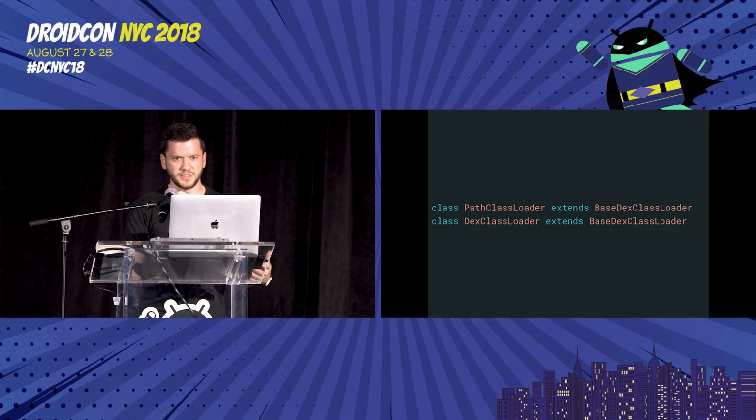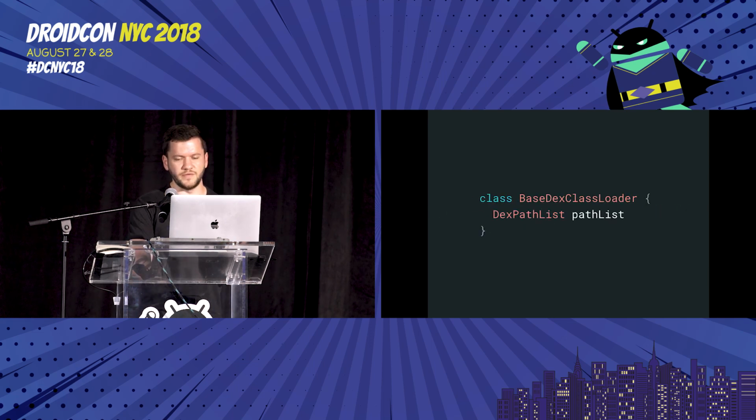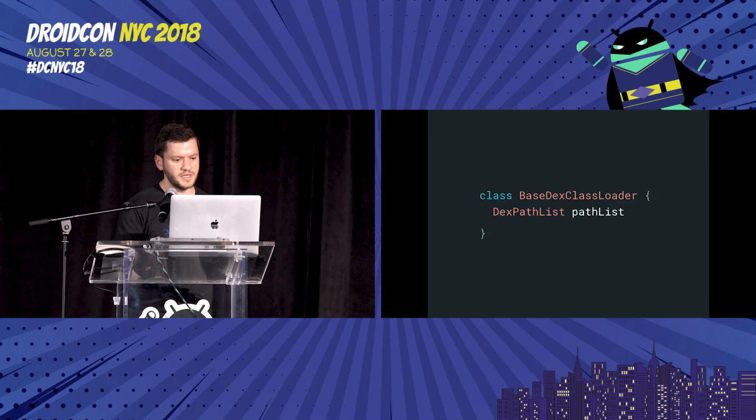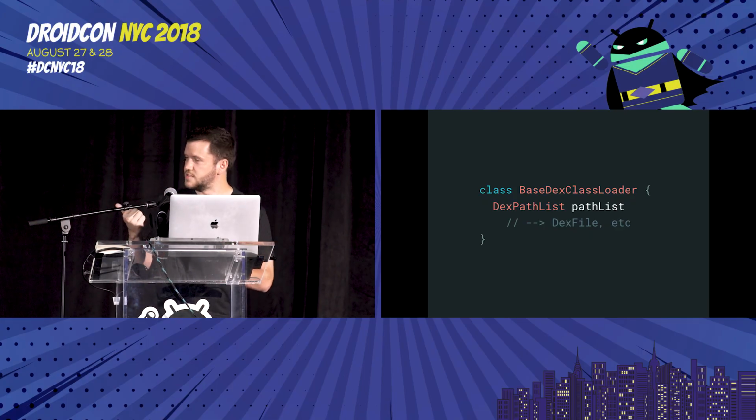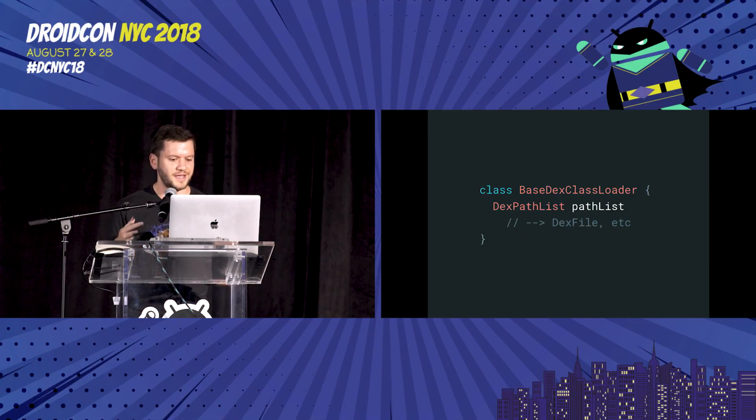Beyond this point, though, it gets a little bit into the nitty-gritty of how framework code works. So under the hood here, you've got this class called DexPathList. In turn, it manages and delegates to a bunch of what are called DexFile objects, and these are backed by individual DEX files on the class path. Interestingly, DexFile itself is public, but marked as deprecated, even though it's used everywhere, and DexPathList is not.